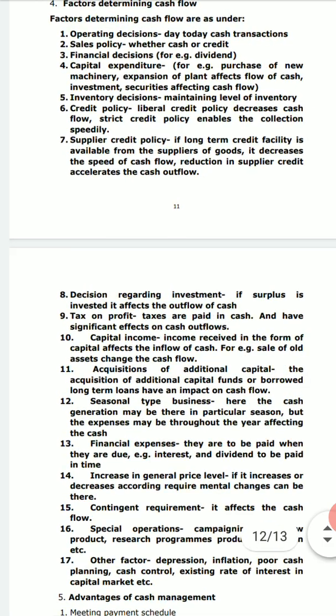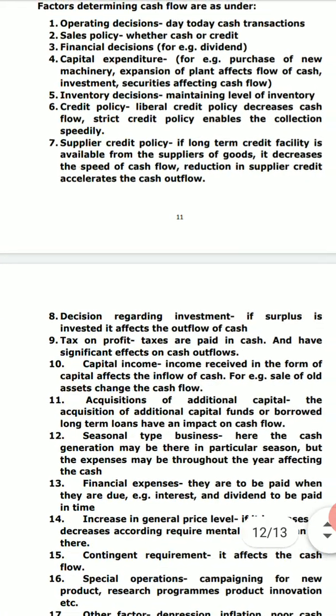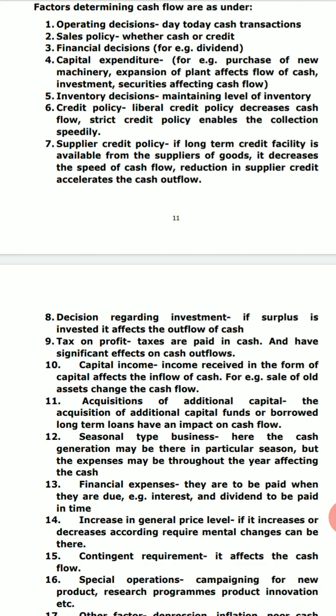Next comes up is capital expenditure. For example, there is a purchase of new machinery, there is expansion of the plant, that affects the cash flow. How does it affect? At times you have to make the payments related to the machines that you have bought. You are extending the plant, then you are making some kind of investment, maybe you are investing in some kind of securities, then you need more cash flow. Next factor is inventory decision. Maintaining different levels of inventory affects the decision. Changes in the investment amount in the inventory may increase or decrease upon this decision. So this is again a determining factor.